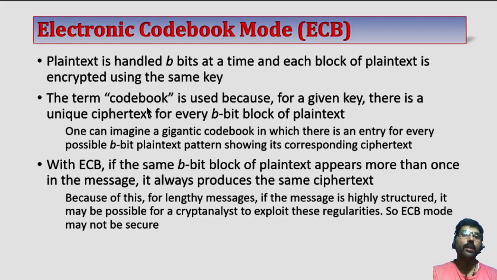This codebook technique has some disadvantages. What is the disadvantage? With ECB, if the same B-bit block of plain text appears more than once in a message, that means if you create multiple blocks and some blocks have the same bits in the same pattern, it always produces the same ciphertext. If two or more blocks are the same, it will always create the same ciphertext.